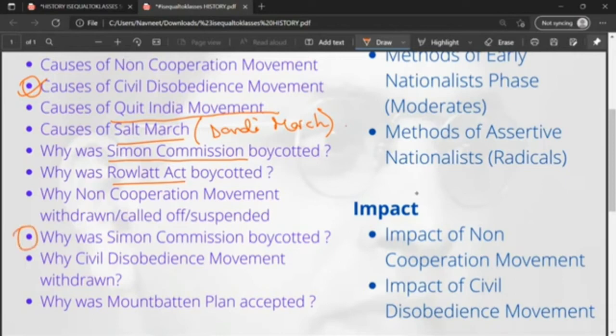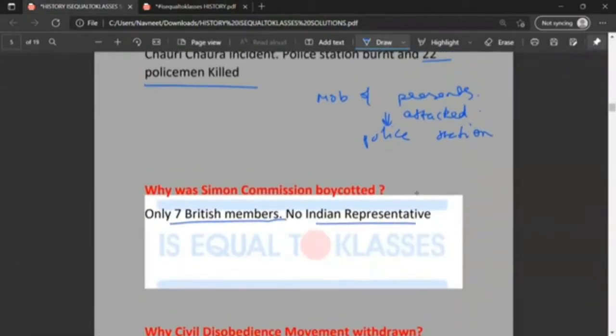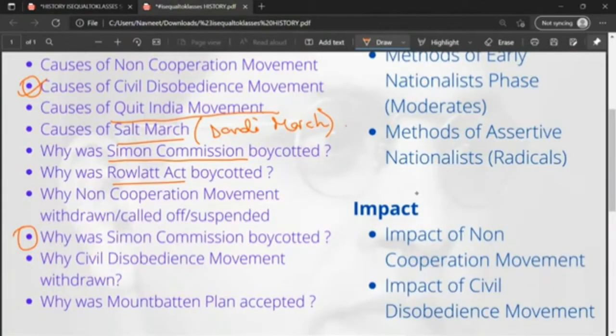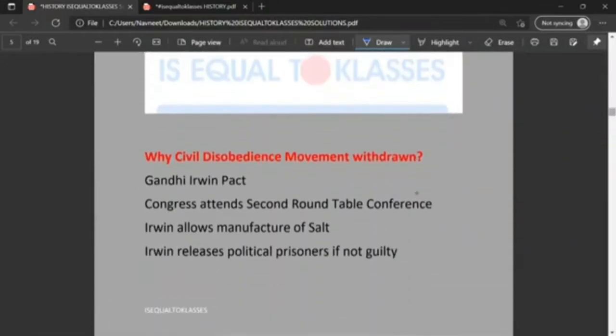Moving on, why was Simon Commission boycotted? Only 7 British members, no Indian representatives. Why was civil disobedience movement withdrawn? Civil disobedience movement was started in 1930, and non-cooperation movement was started in 1920. Why was civil disobedience movement withdrawn? Gandhi-Irwin Pact. These were some of the conditions in the Gandhi-Irwin Pact.